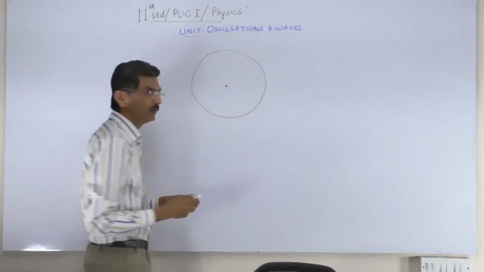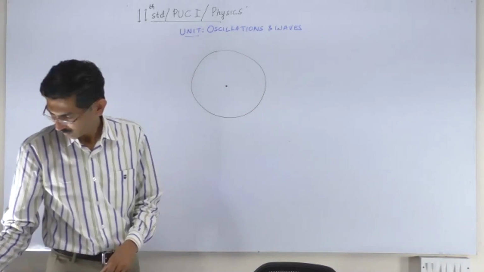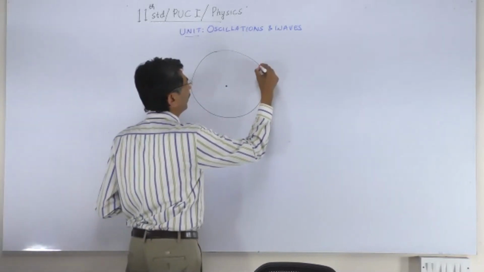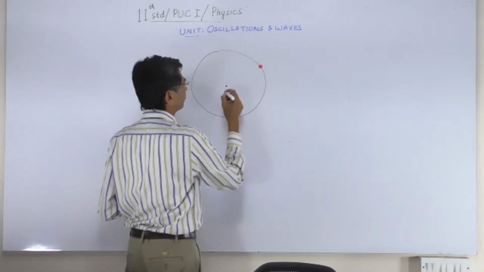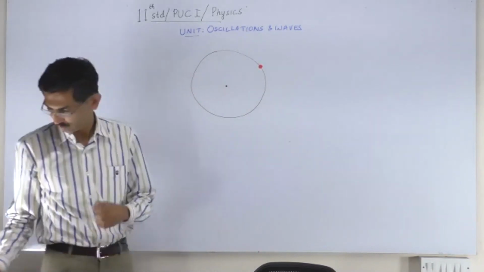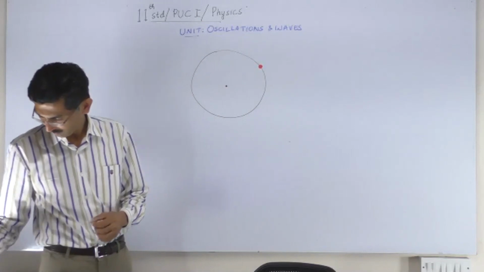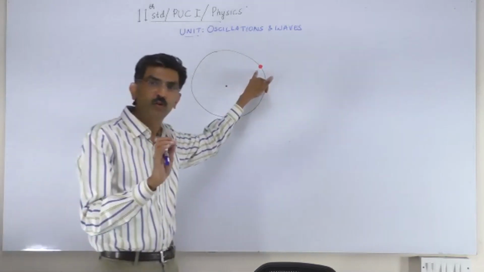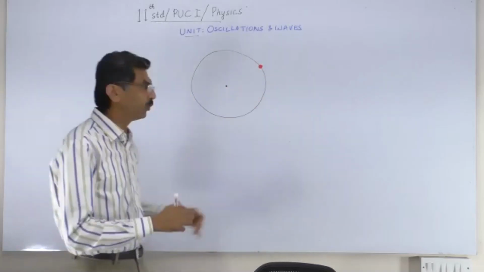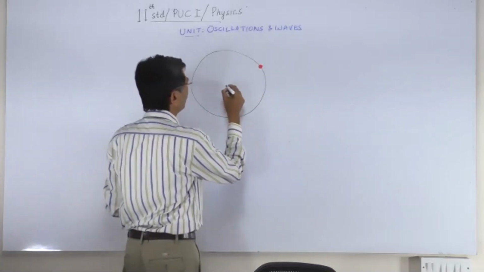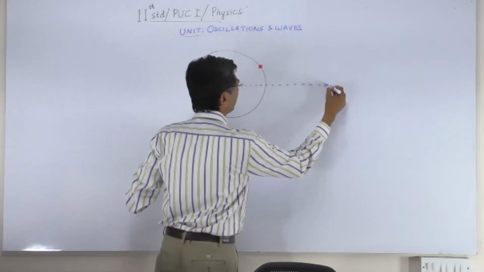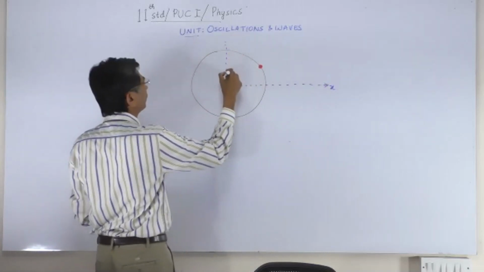Remember, we were observing first the movement of a red dot. The red dot, I'm sorry, is executing uniform circular motion. Now this is our x-axis and this is our y-axis.